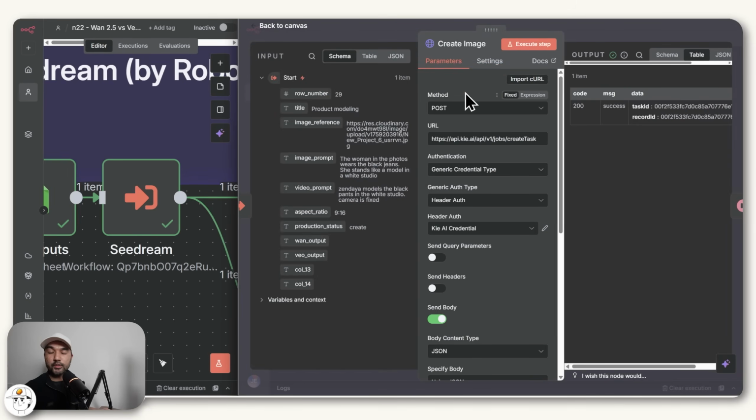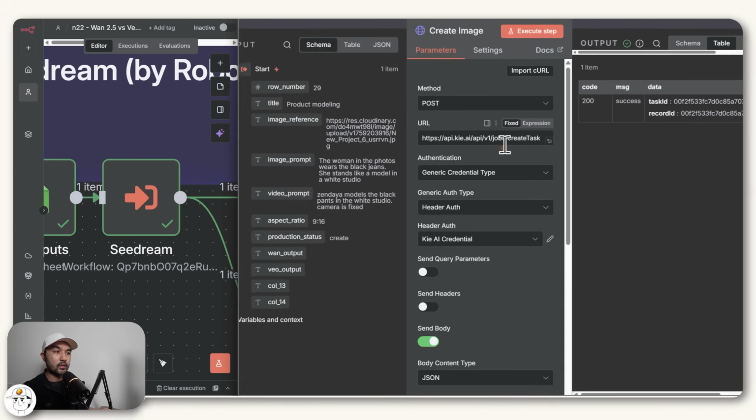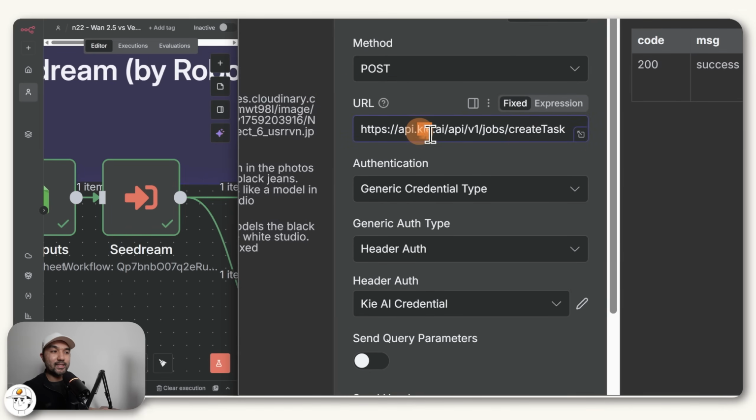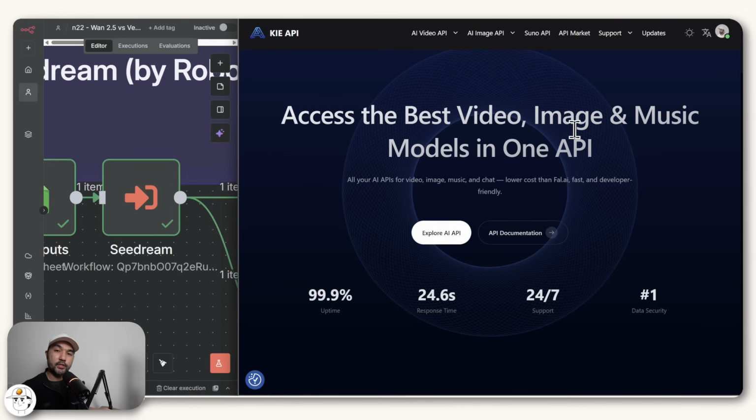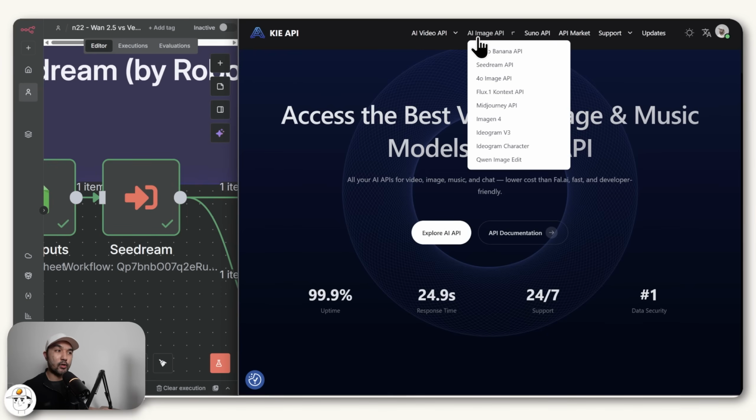And this request node is actually one of the most popular nodes in n8n, because it's the main way by which we can call on third-party tools from within this platform. So you can see we are posting a request to this URL, which is basically called key.ai. And in case you're new, key.ai is an AI model aggregator. So they're functioning sort of like an app store to let you access AI models for your automations.